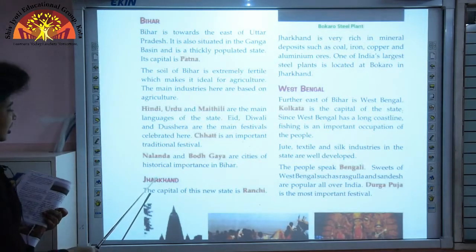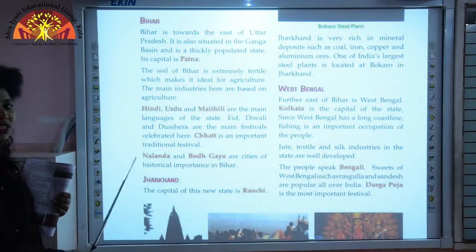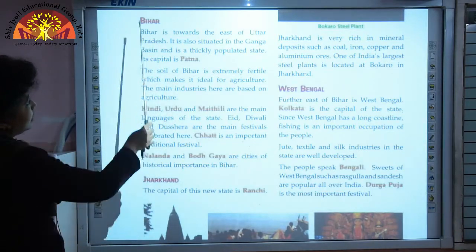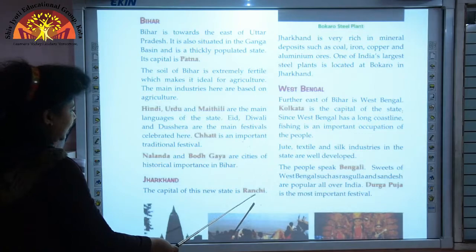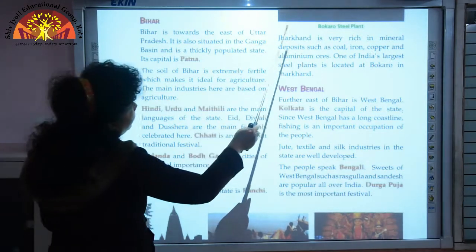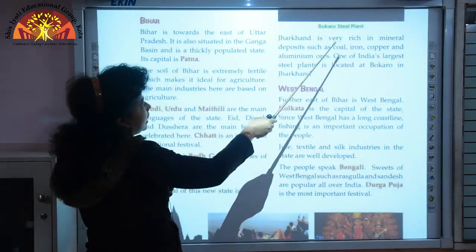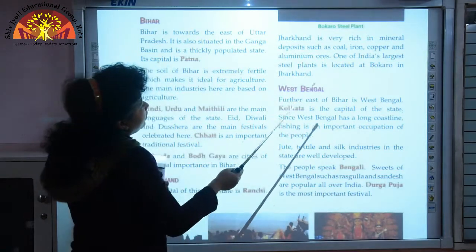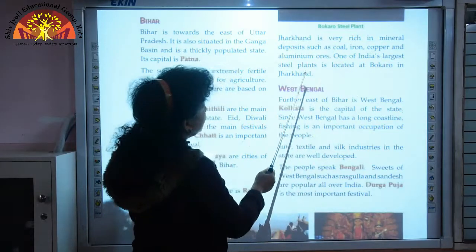Our next state is Jharkhand. Jharkhand is a new state formed in the year 2000. Earlier Jharkhand used to be a part of Bihar. So which is the capital of Jharkhand? Ranchi is the capital of Jharkhand, and because Jharkhand is very rich in mineral deposits like coal, iron, copper and aluminium, one of the largest steel plants is located in Bokaro in Jharkhand.